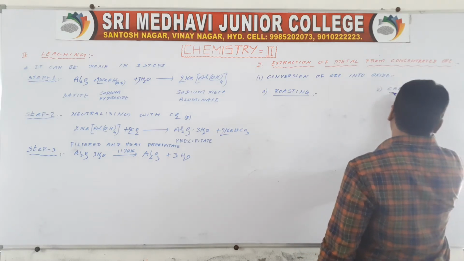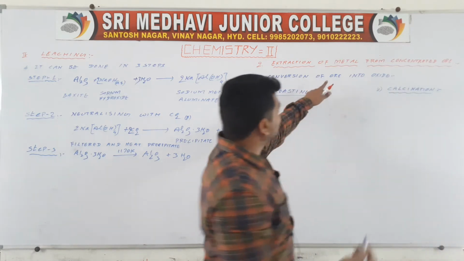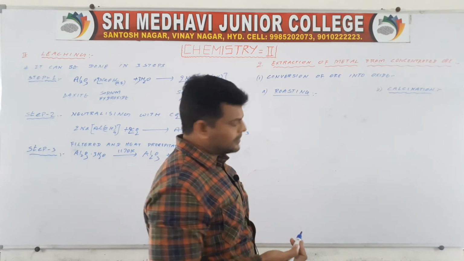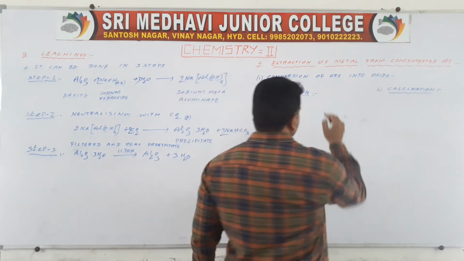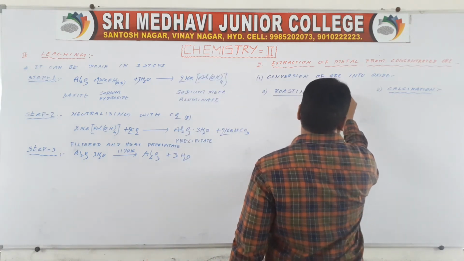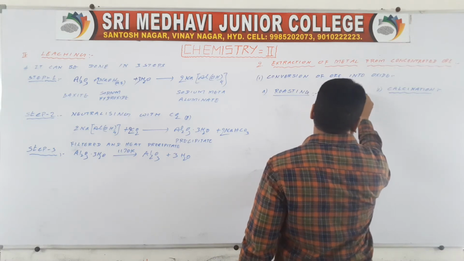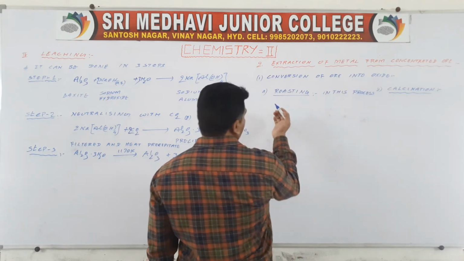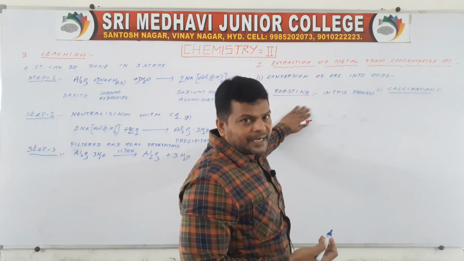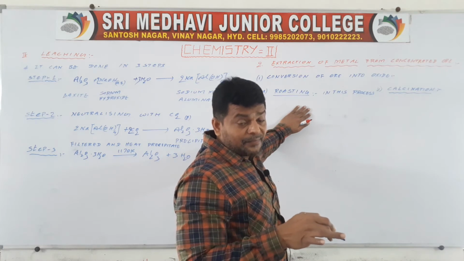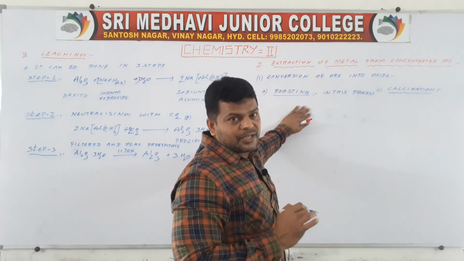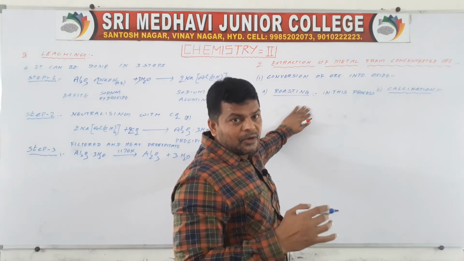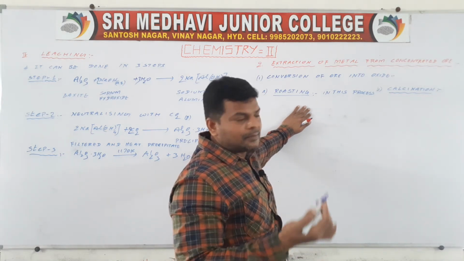Roasting and calcination: in conversion of ore into oxide, the first one is roasting, the second one is calcination. In roasting, the ore is heated in presence of oxygen at a high temperature below its fusion point, or below its melting point.